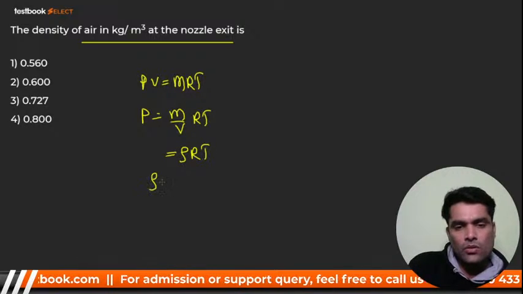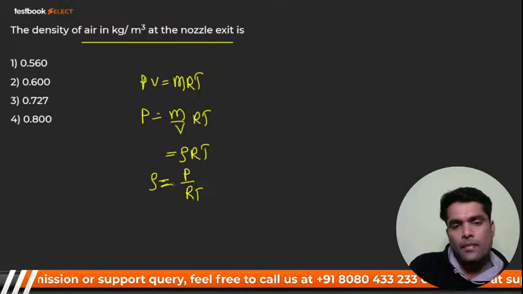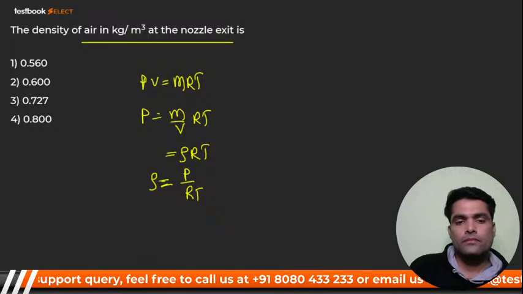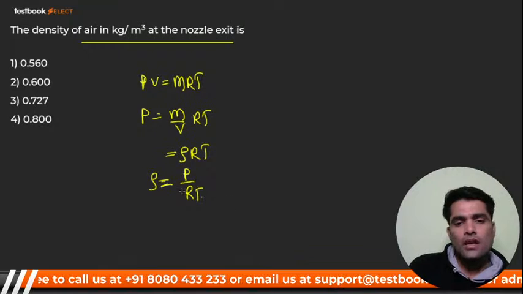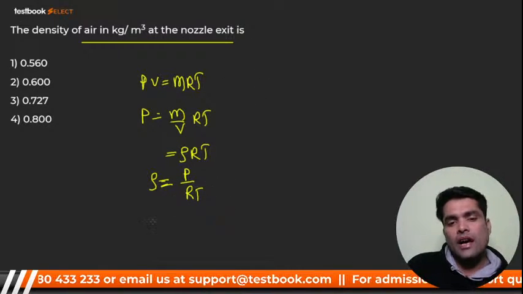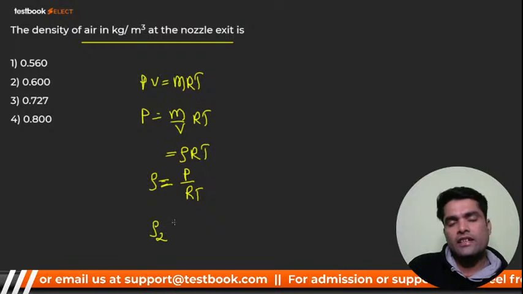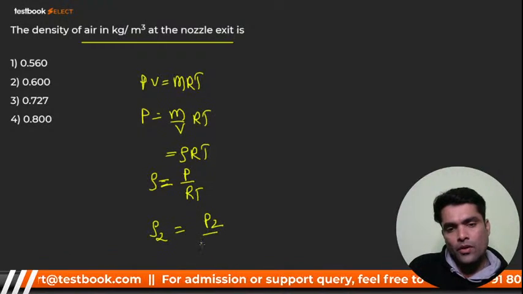That means rho is nothing but P by RT, right? But I want to calculate rho at exit, that is rho 2. So it should be P2 upon RT2.